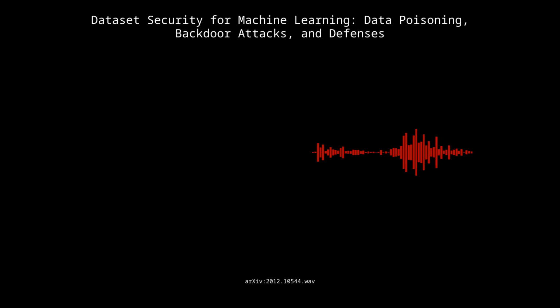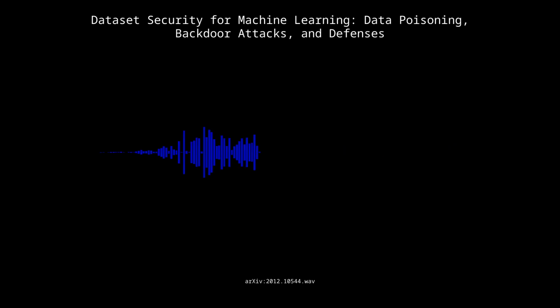Absolutely. Let's dive in. A good place to begin is with the attacks that happen during the training phase of a machine learning model. We call these training-only attacks. Okay, so the attacker's basically poisoning the well before the algorithm even gets a chance to drink. Is that it? Precisely. They don't need access to the model after it's deployed. These attacks are broadly categorized into two types: targeted and untargeted. Targeted versus untargeted, okay. Targeted attacks aim to make the model misbehave for specific inputs, while untargeted attacks just try to make the model perform badly overall. Gotcha. So, for example, a targeted attack could make a voice assistant misunderstand a specific command, while an untargeted one might just make a spam filter go completely haywire.